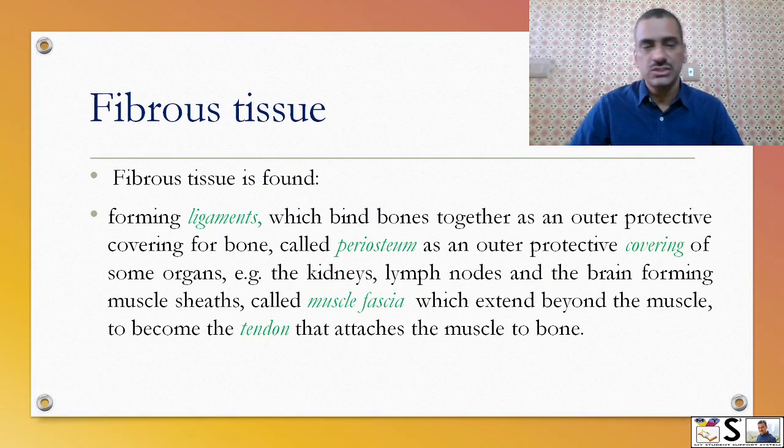Fibrous tissue is very strong and it is found forming the ligaments which bind bones together, as an outer covering of the bone called periosteum, as an outer protective covering of some organs like kidneys, lymph nodes and brain, forming muscle sheath that are also called muscle fascia, and that extend beyond the muscle to become tendon finally that attaches the muscle to the bone. So these tissues are made up of fibrous tissue.